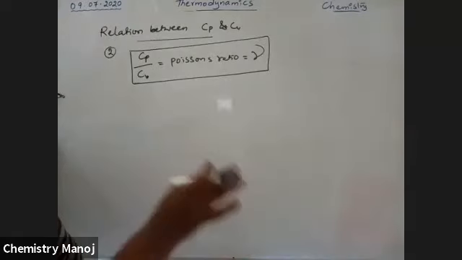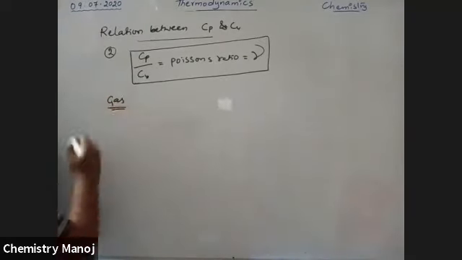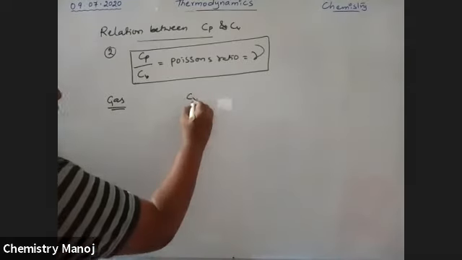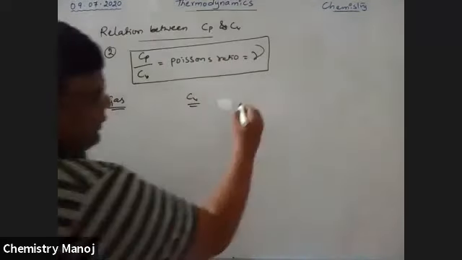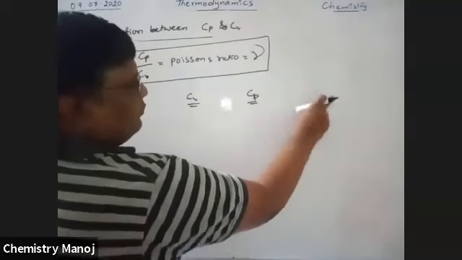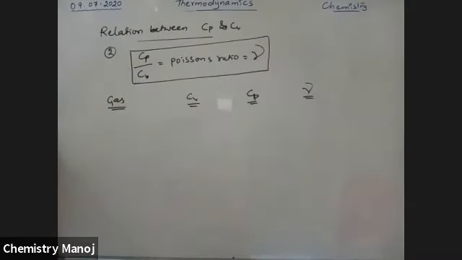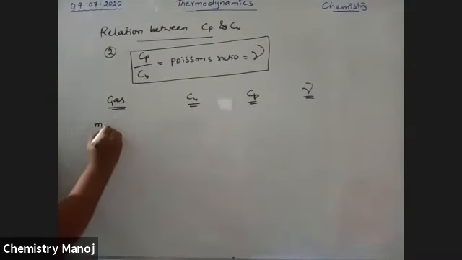Please keep in mind these values. So that is the gas, the Cv value, the Cp value and the gamma value. The gas is monoatomic gas.